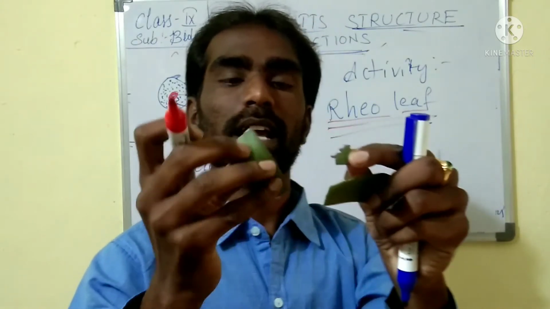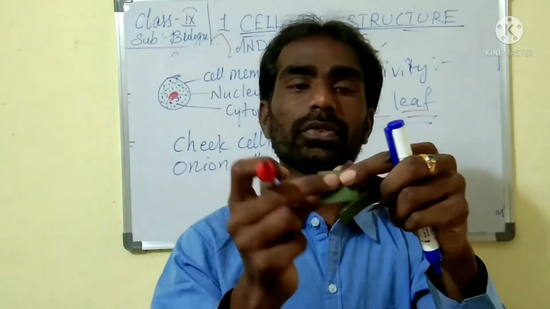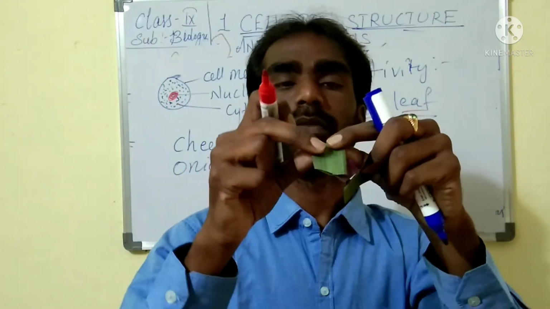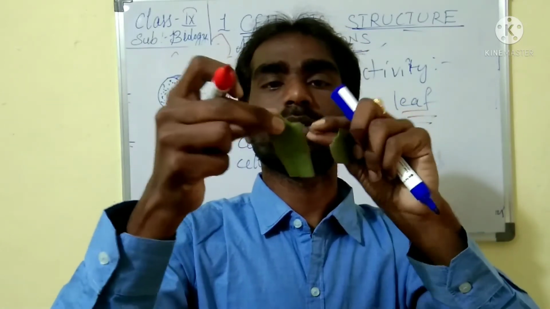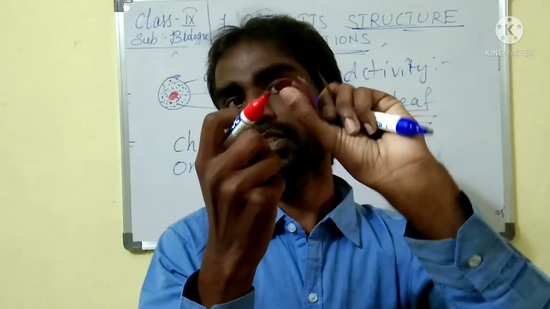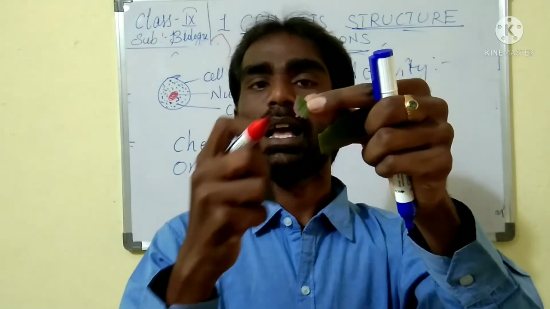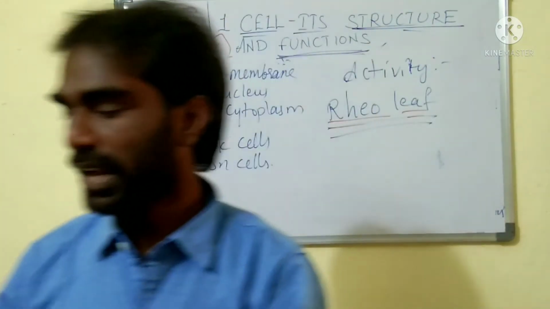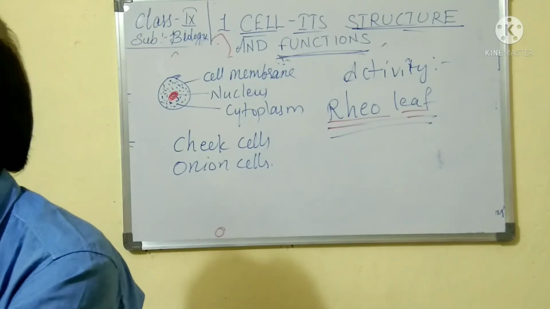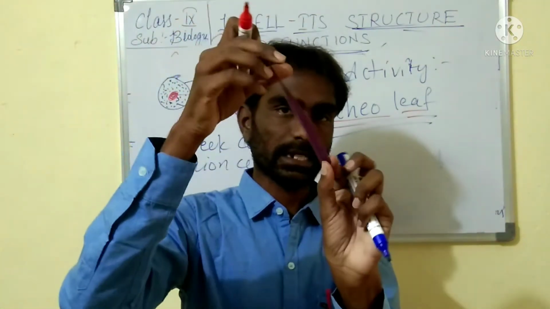Yes, it is a younger leaf. If you take the matured leaf, then you will not get it properly. Once you tear it like this, you will get a papery structure, you are able to see. And this papery or transparent structure from this rheo leaf, you take it.